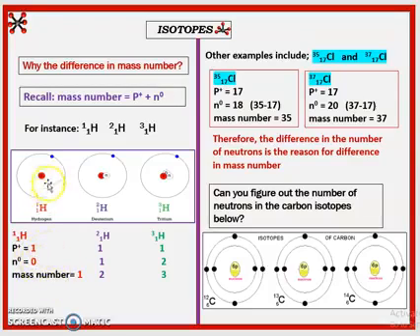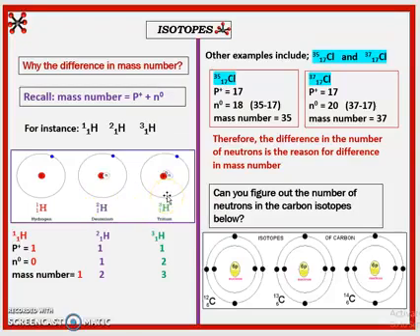But if you look at this second hydrogen, it has 1 proton and 1 neutron inside the nucleus, so we have 1 plus 1 to give you 2. That is why this hydrogen has the mass of 2.